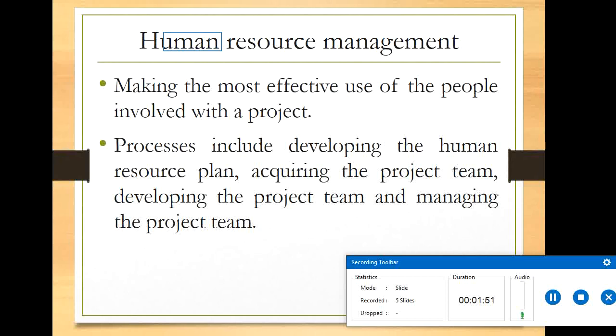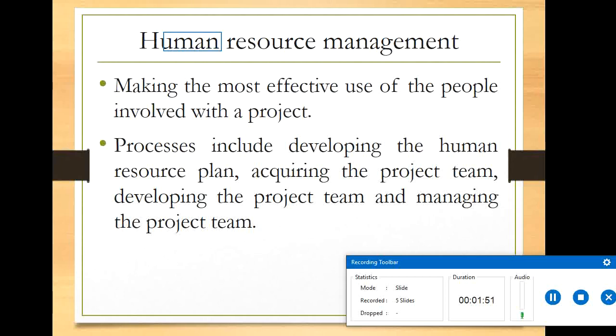In human resource management, for most of the projects we need men qualified and capable of doing things in a proper way, at the right time, with the right quality.